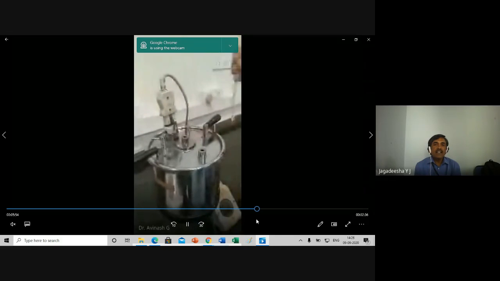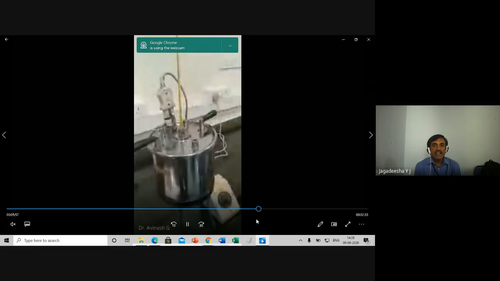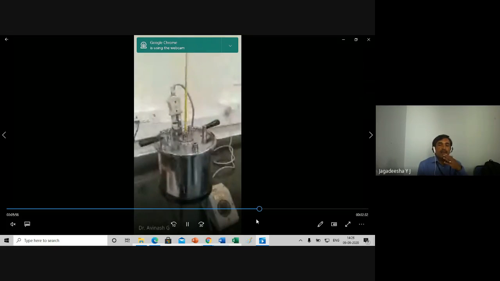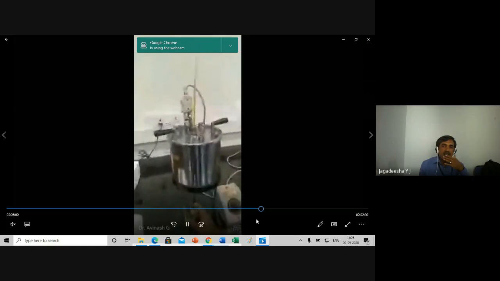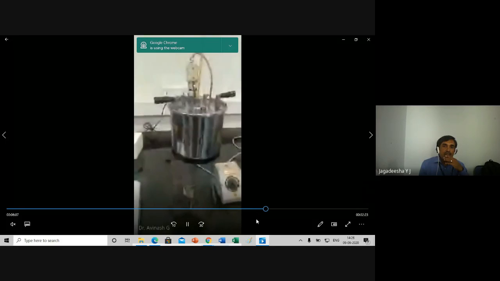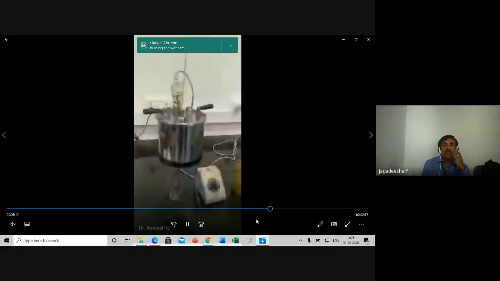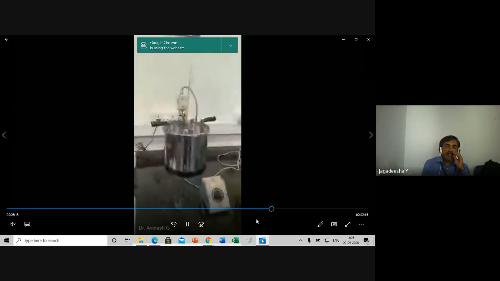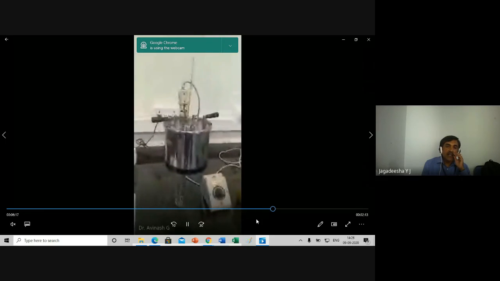Now for the second trial, they are heating that further. The electrical power supply is still on. Once again the beaker is kept there, and allow some time for heating. It should be heated up to 80 degrees Celsius or 90 degrees Celsius.